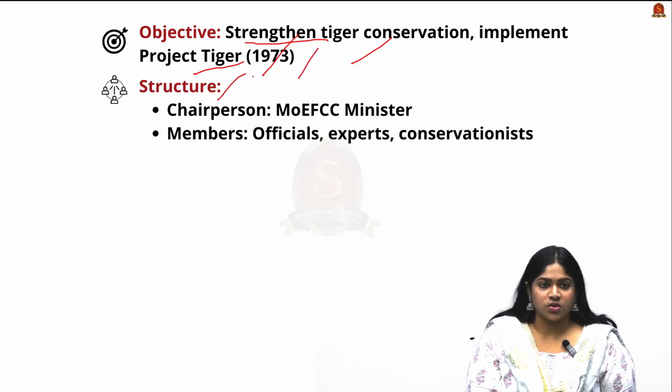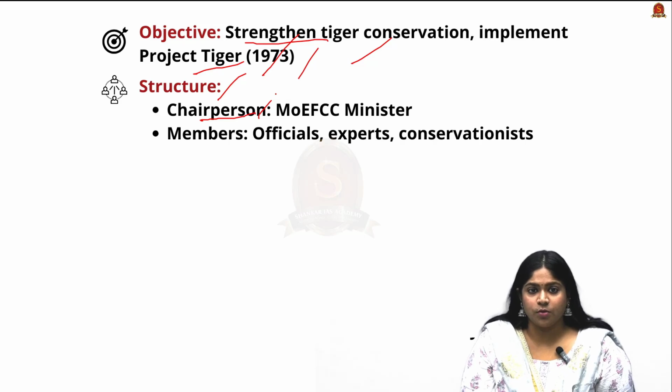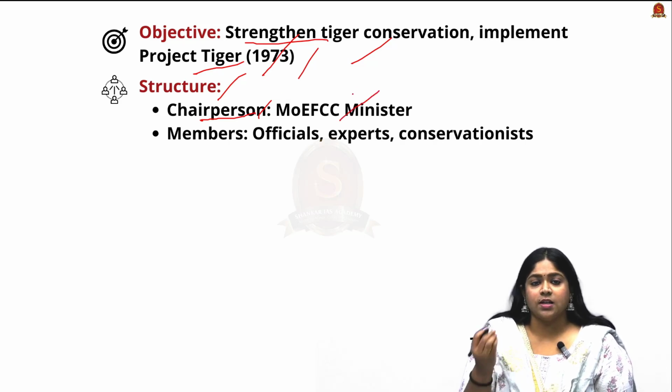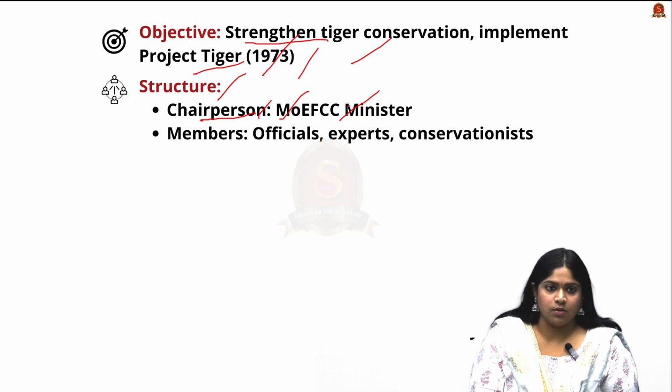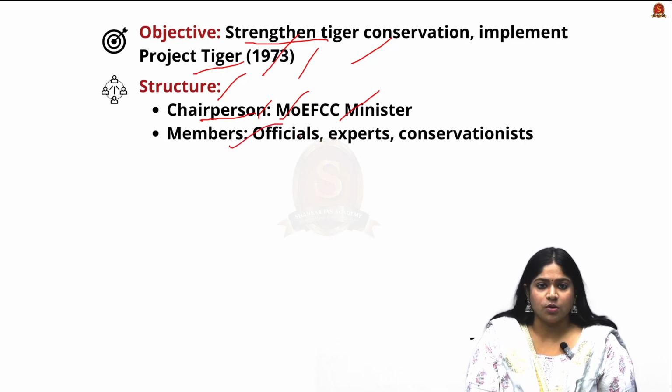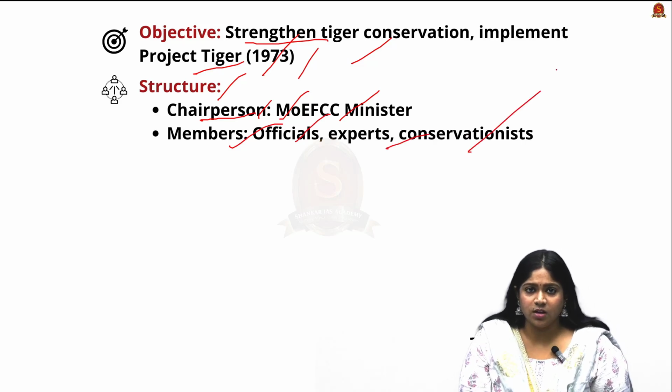Looking into their structure, they include the chairperson from the Ministry of Environment, Forest and Climate Change. They include the central minister, as well as the state minister of the Ministry of Environment, Forest and Climate Change at the state level. And the members include the officials, experts and conservationists related to the tiger reserve.